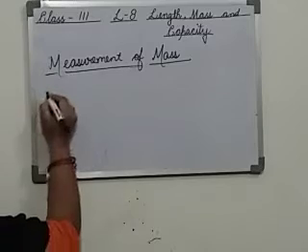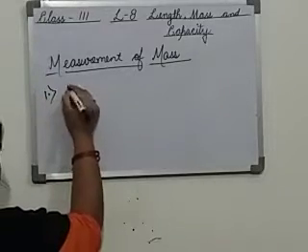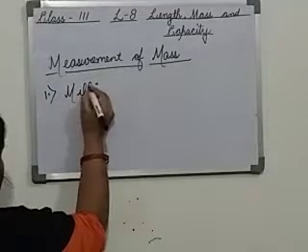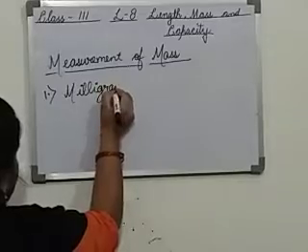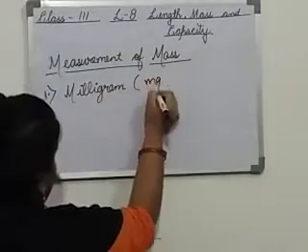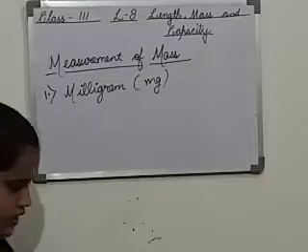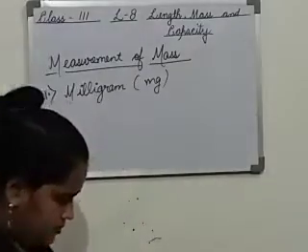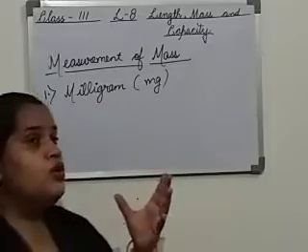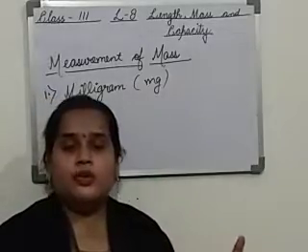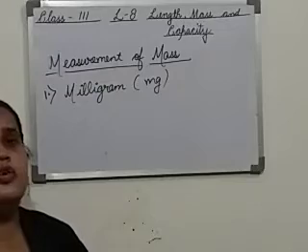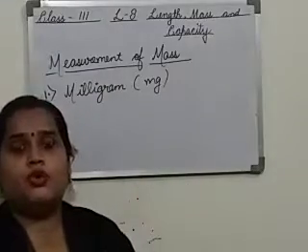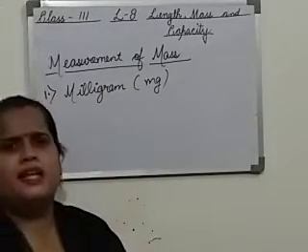The first standard unit of mass is milligram. What is the first standard unit? Milligram, and its short form we write as small mg. Okay. Milligram is a very small unit of measuring any mass. Whenever we go to the jewelry shop, they don't measure in kilogram or gram. They always use milligram.